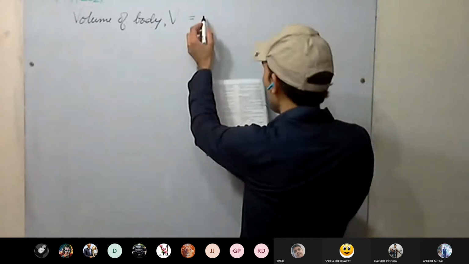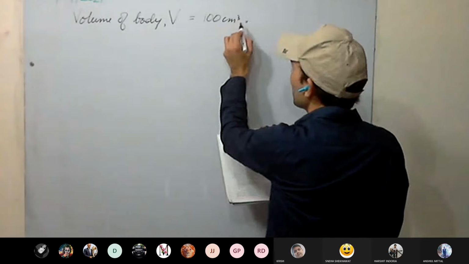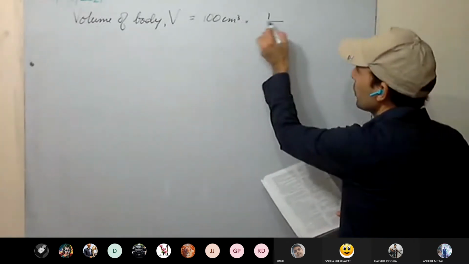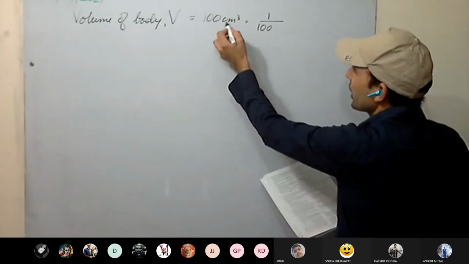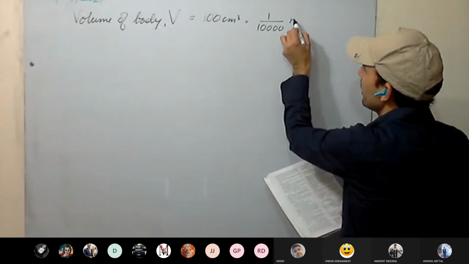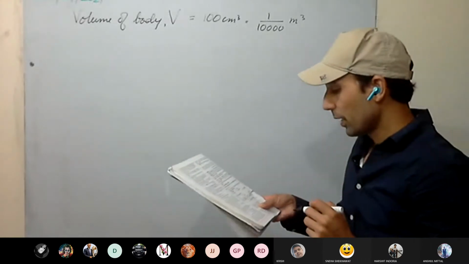The volume of the body is how much? 100 centimeter cube. Convert it into meter cube. So every centimeter you have to convert into meter, so it will be divided by 100, 100, 100. So this will be in meter cube. The volume of the body we have got.